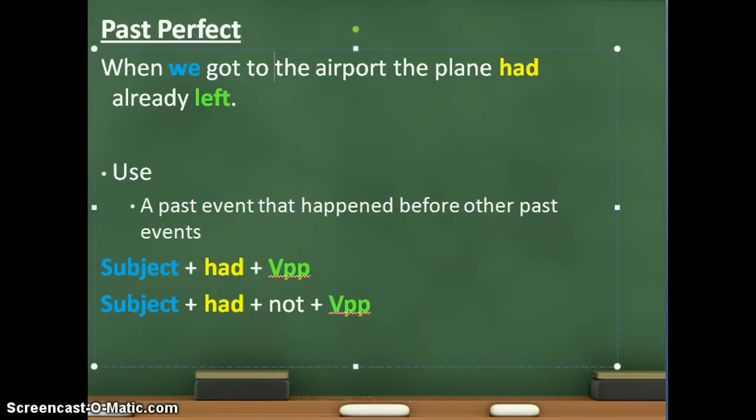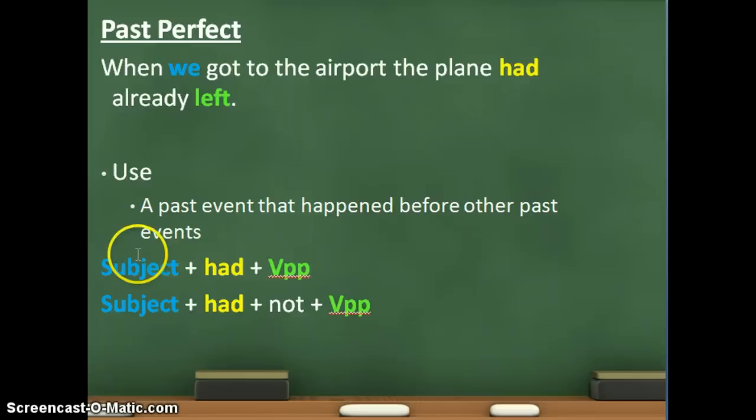Okay, so looking now at our next example, we've got past perfect. So for example, we've got when we got to the airport, the plane had already left. So here we've got, as you can see, a past event that happened before another past event. Okay, so here we've got when we got to the airport, so the first thing that happened was not that we got to the airport, but that the plane had left. So the first thing, if we put on a timetable, had left is the first thing, and then we got to the airport.